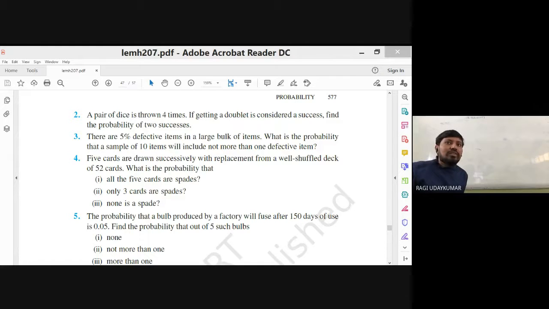The third question: there are 5% defective items in a large bulk of items.